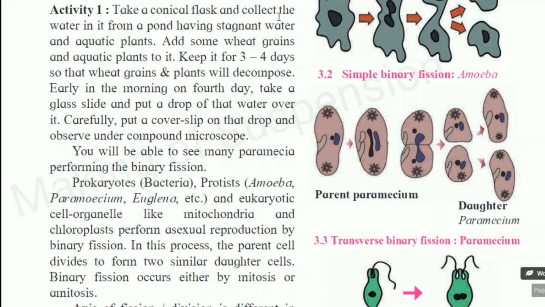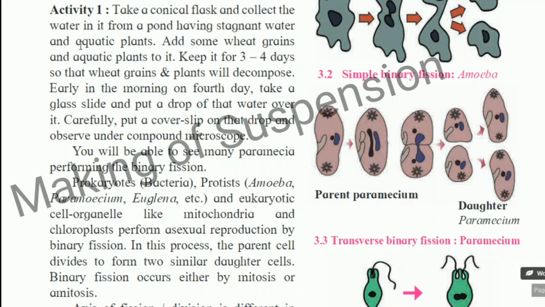Take a conical flask and collect the water in it from a pond having stagnant water and aquatic plants. Stagnant water, that means जमा हुआ पानी जिसको हम बोलते हैं, that is the stagnant water. Add some wheat grains and aquatic plants to it and keep it for 3 to 4 days so that wheat grains and plants will decompose. Decomposition, that means complex things get divided into simple forms.